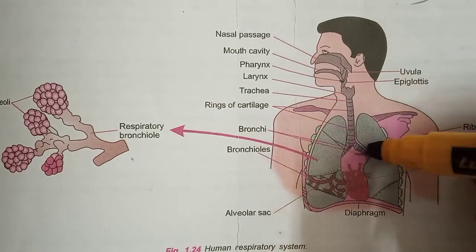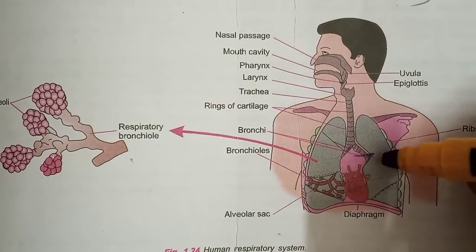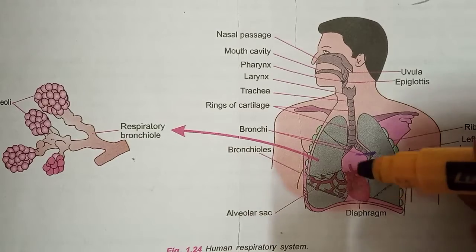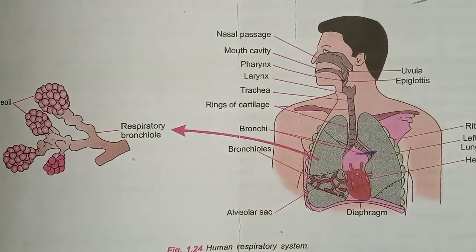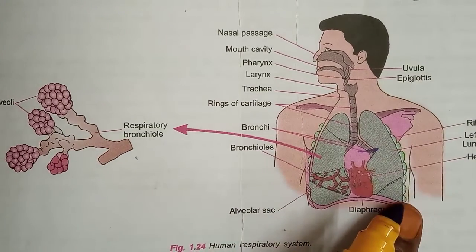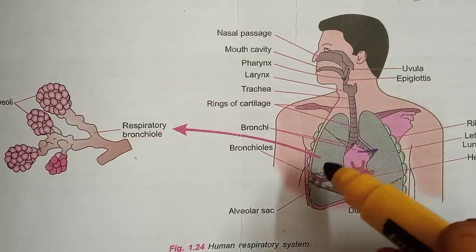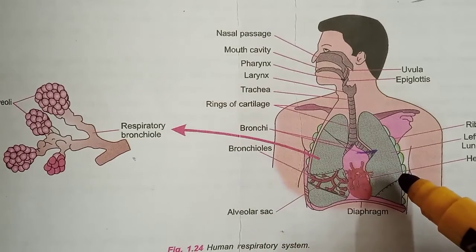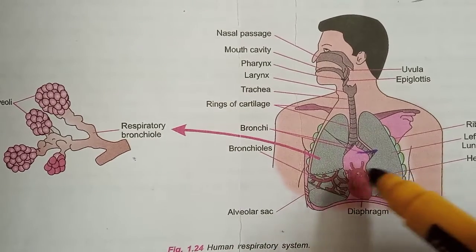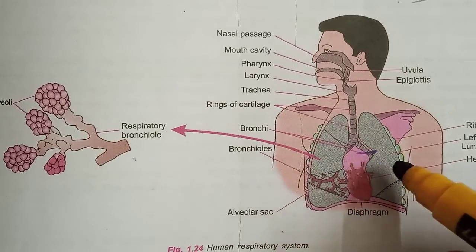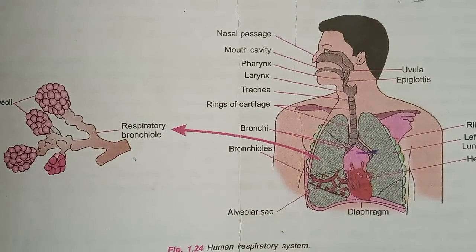So the pair of bronchi comes out from the trachea with one bronchus going to each lung. It divides into two parts, one on the right and one on the left side. We have one pair of lungs: one is the right lung and another one is the left lung. Understood? Okay.